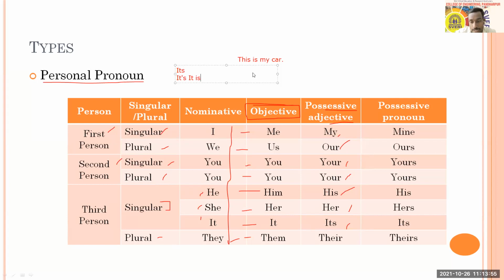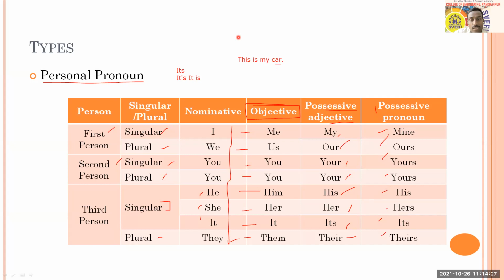Then we have they, their. You can say their home, their house, their bungalow, their car, their pet, and so many things, as I have given my car. Then in the next column you can also see possessive pronouns. You'll come to know that possessive adjectives and possessive pronouns are similar but cannot be used interchangeably. You can see mine, ours, yours, his, hers, its, and theirs.